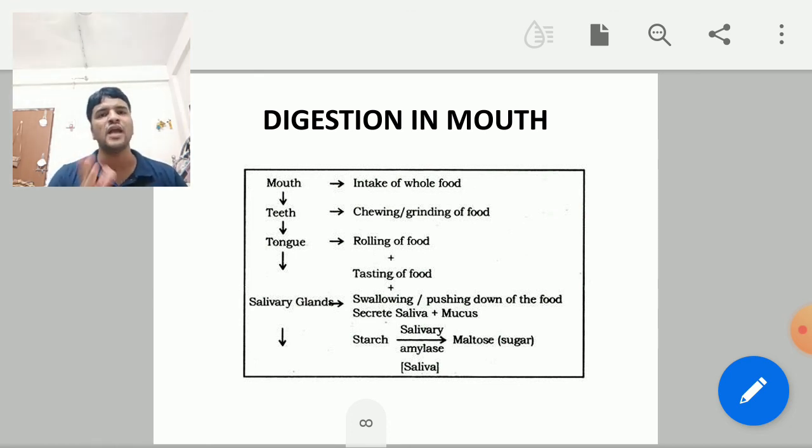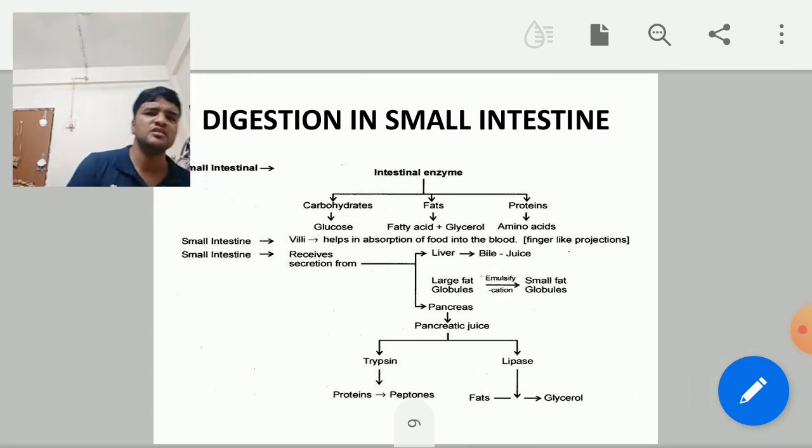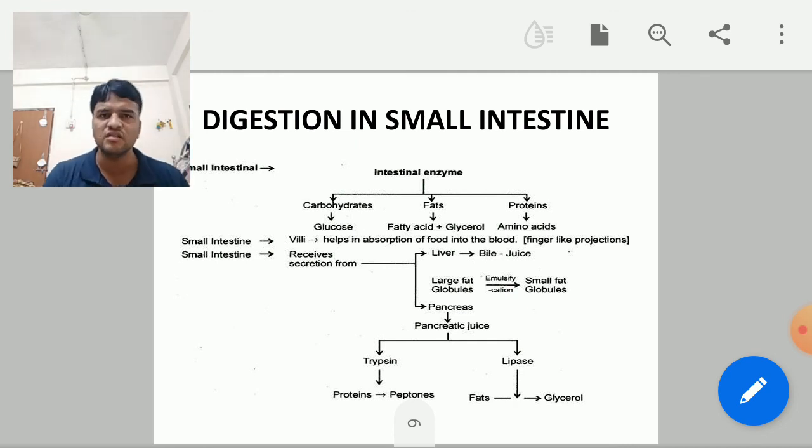Now the next step is digestion in the stomach. I'll just briefly explain digestion in the stomach, then we'll go to digestion in the small intestine. The gastric glands present in the stomach secrete gastric juice, and gastric juice contains HCl, mucus and pepsin.